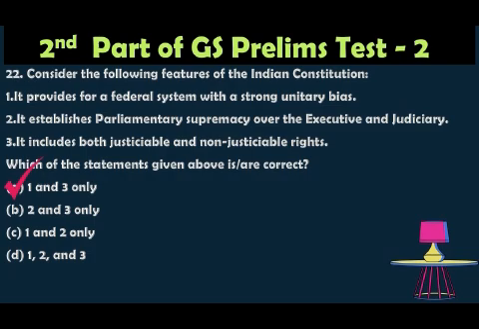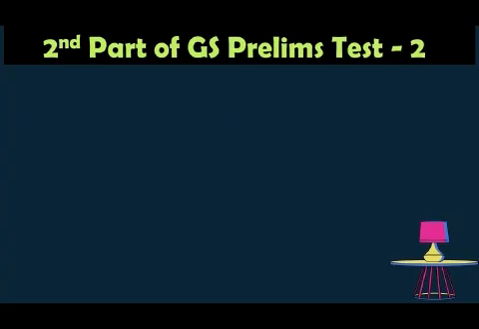The Constitution provides the justiciable rights, that is the fundamental rights, and non-justiciable rights under the DPSP, that is the directive principles of state policy. So the third statement is right. So the option is 1 and 3 only. So we have the strong center and also we have both fundamental rights and also DPSP.